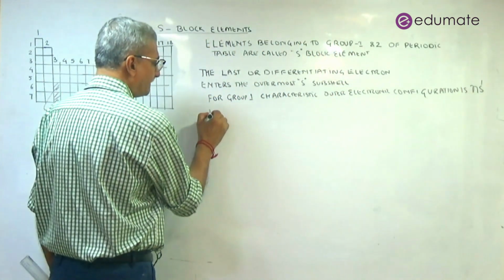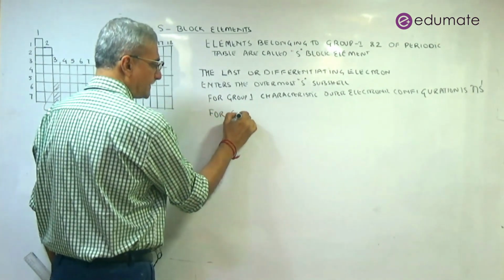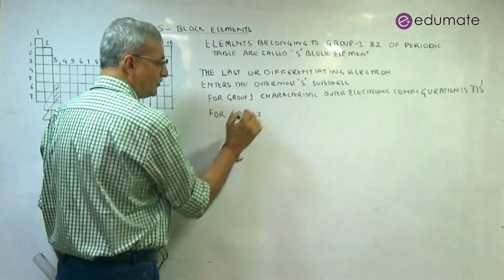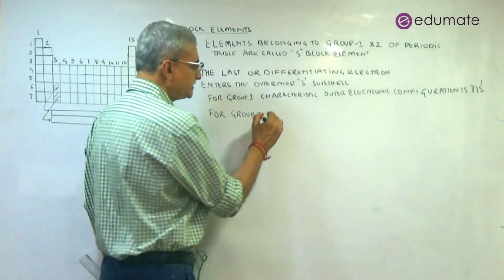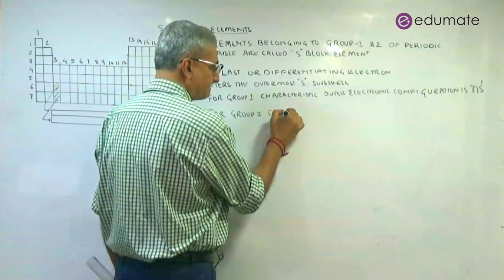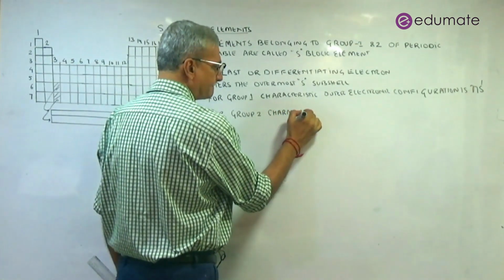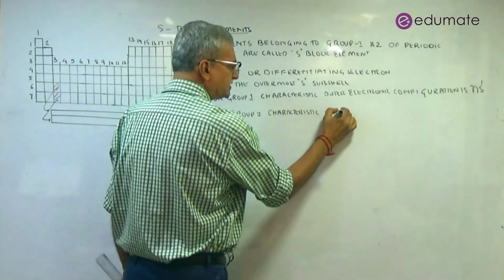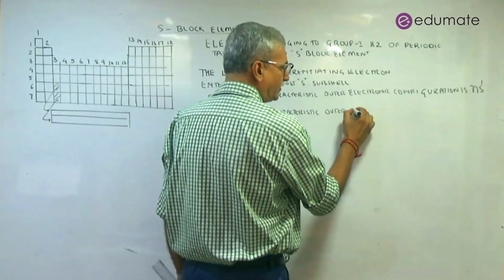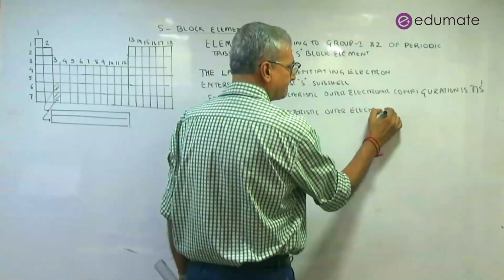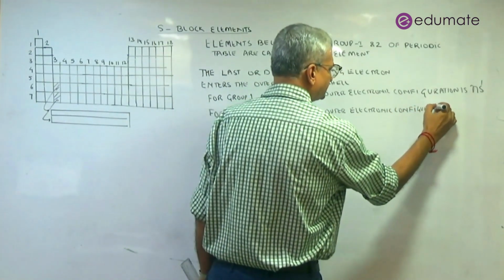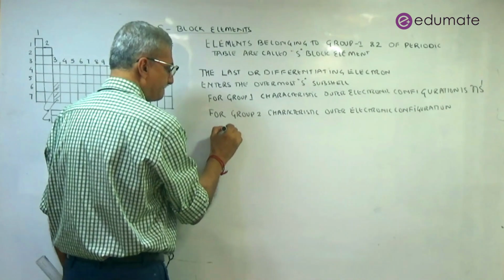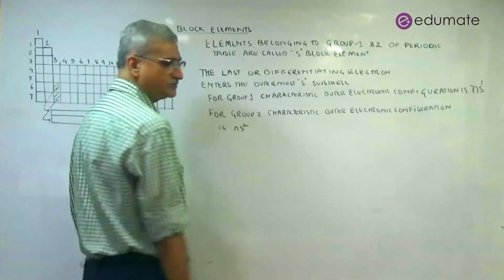Whereas for group 2, the characteristic outer electronic configuration is ns2.